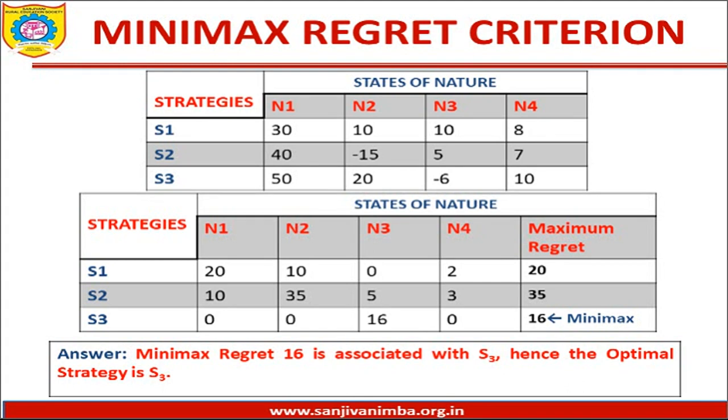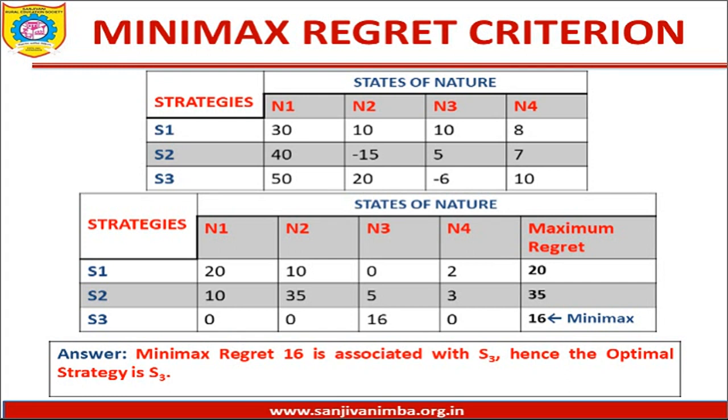50. Am I right? So what you have to do is subtract all the corresponding payoffs from the maximum payoff associated with outcome N1. So in this case, the maximum value is 50. So 50 minus 30 comes to 20, which is written in the cell S1N1. Then 50 minus 40 comes to 10, and 50 minus 50 comes to 0. So the 3 values that we have got are 20, 10 and 0. You can see that in the regret table written downwards.